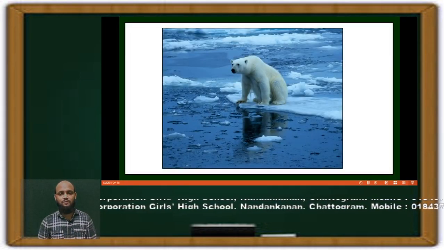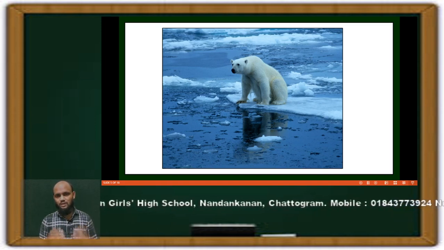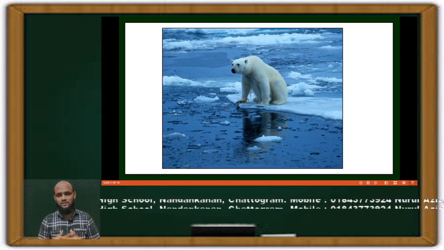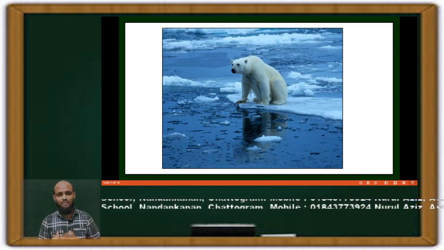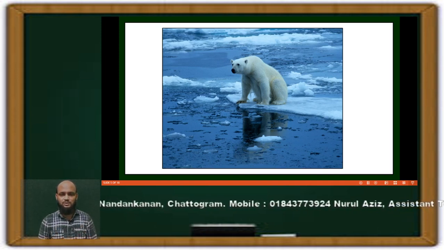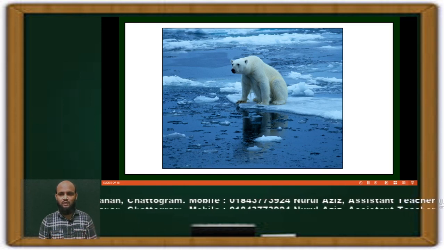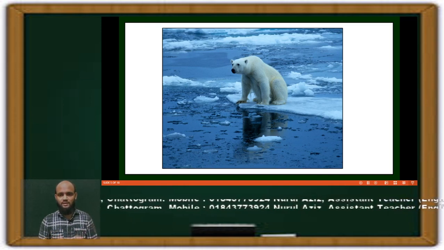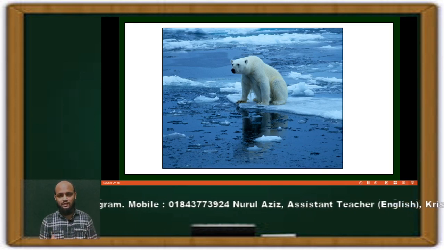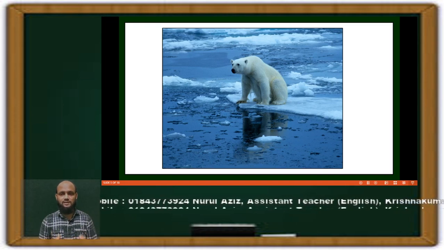And we have picture number 3, that is a polar bear. You see, the polar bear is thinking about something. Probably he is dissatisfied with the activities of human beings, because he is losing his habitat due to heating up of the earth. That means global warming. These special species of animal live only in the polar regions where there is ice.